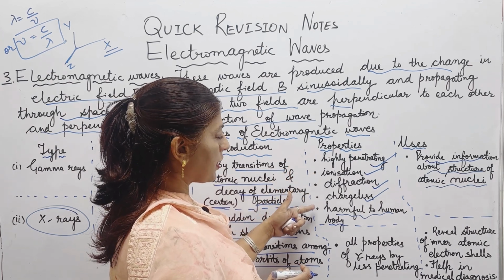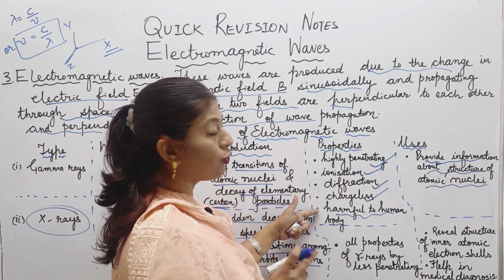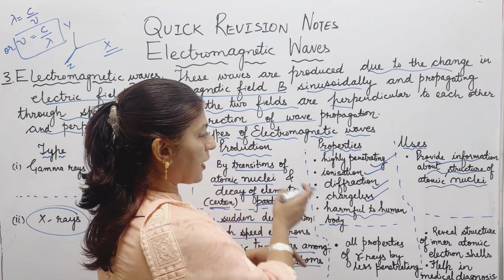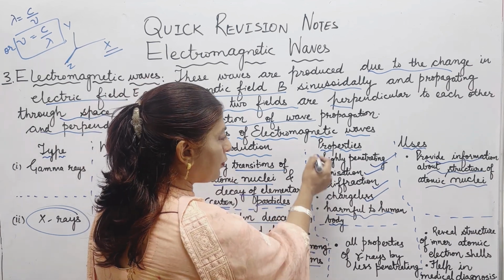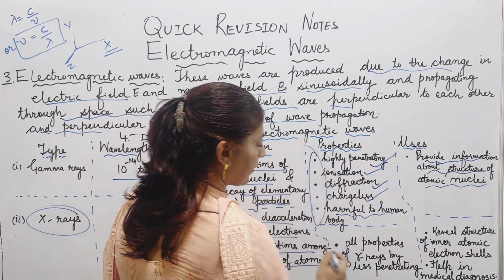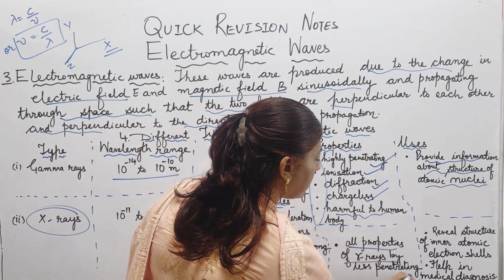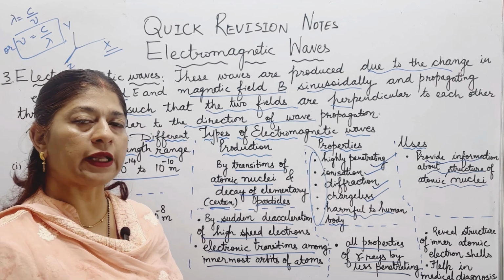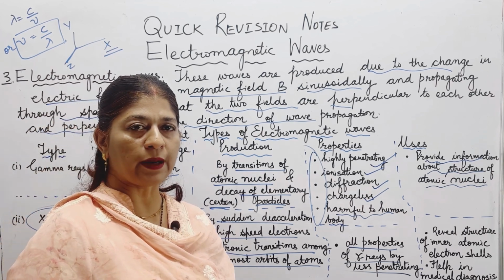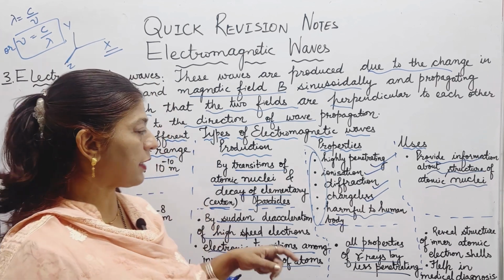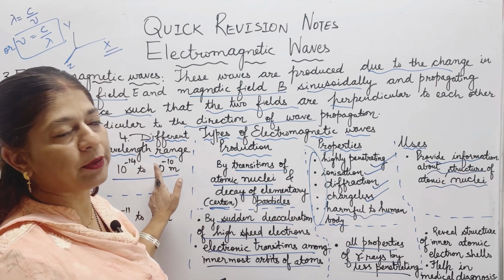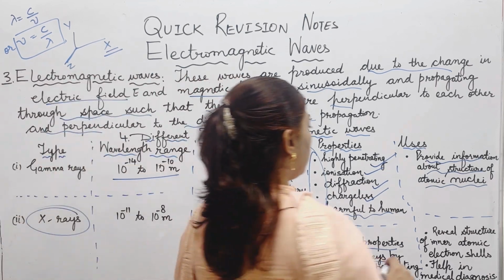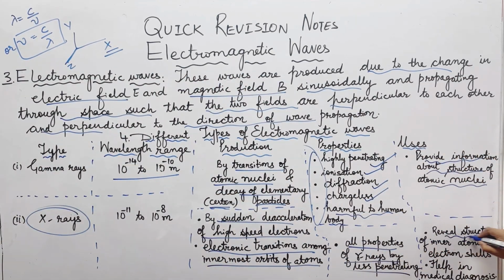They are also chargeless. They are harmful to the human body, but not as much as the gamma rays are. All properties are the same as those of gamma rays, but they are less penetrating, and that is why X-rays are suitable for taking information about the human body also, because their ionization power is less as compared to the gamma rays.